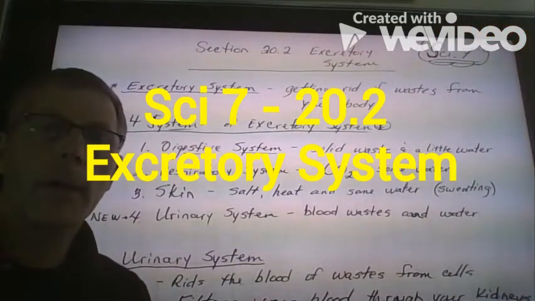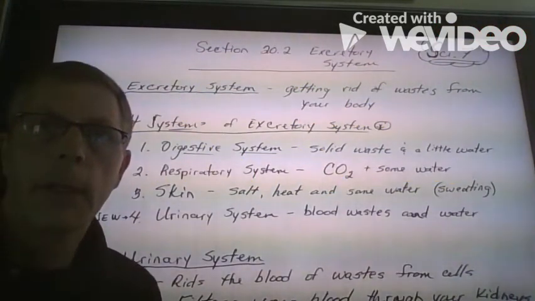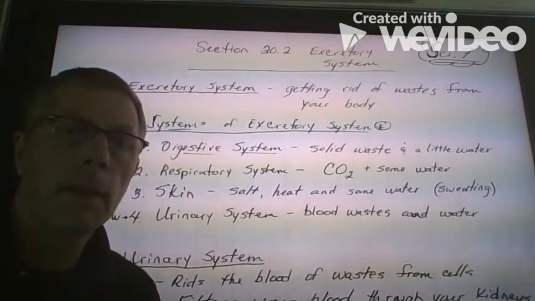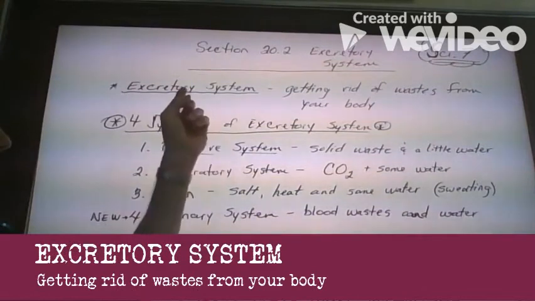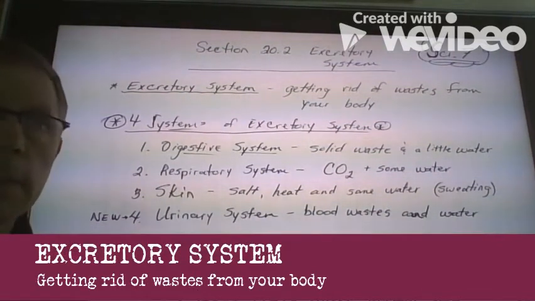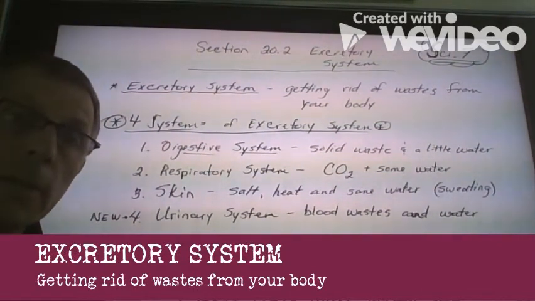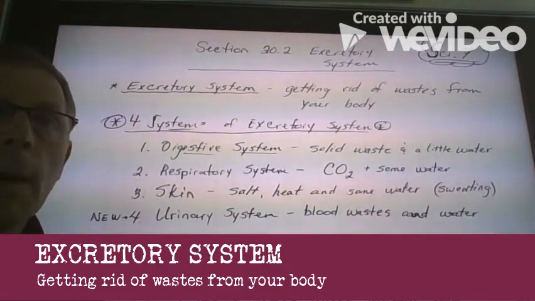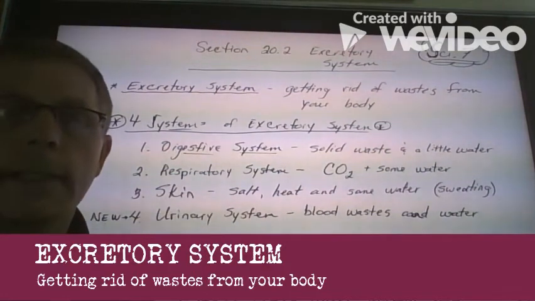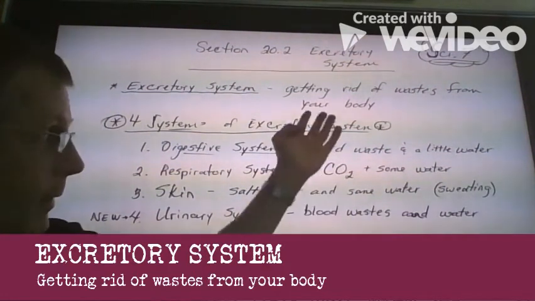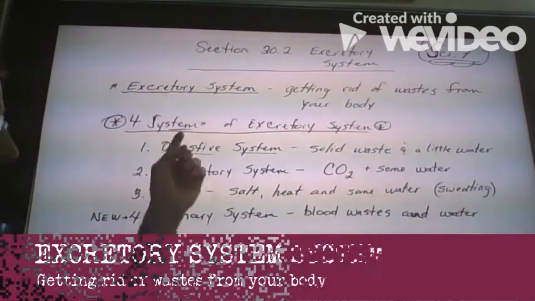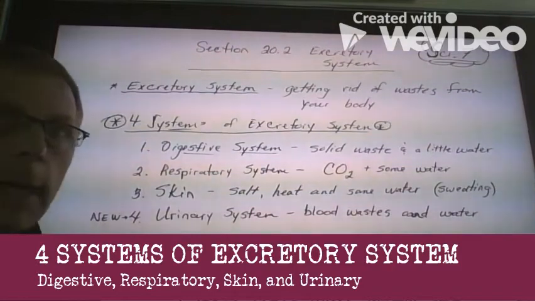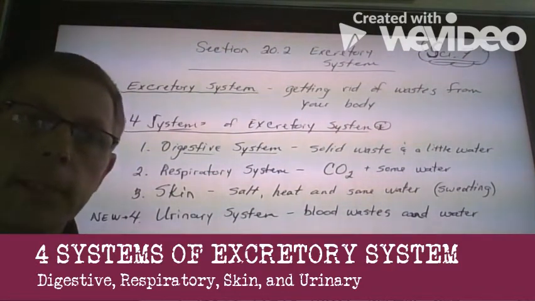This is going to be a quick one on the excretory system, which is section 2 of chapter 20. Our excretory system is basically a system that consists of four others that we've already talked about, of how our body gets rid of waste, excess waste and things that we don't need. There are four systems in our body that are considered part of the excretory system.